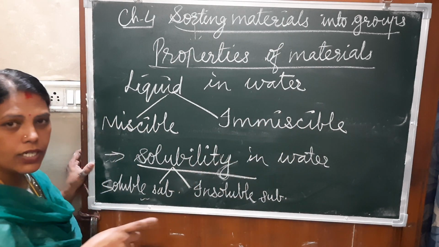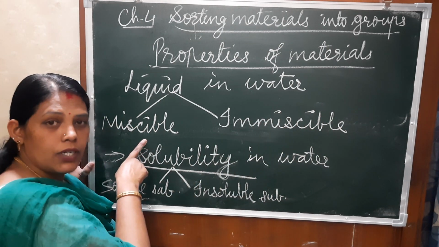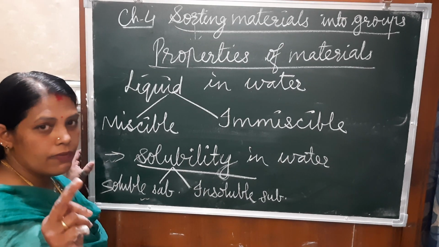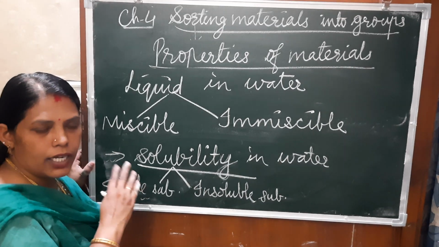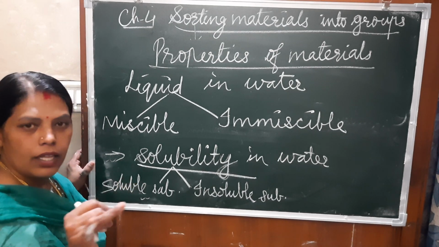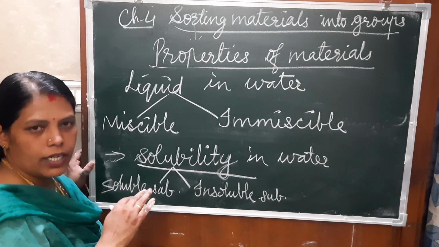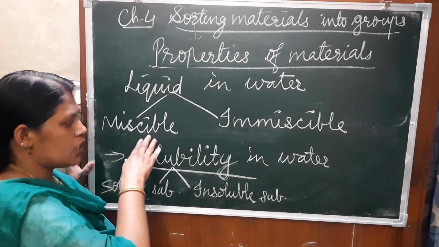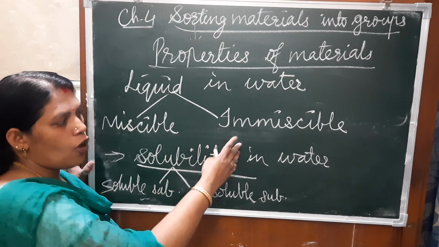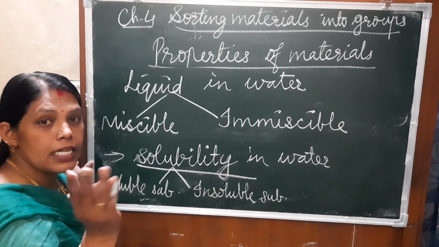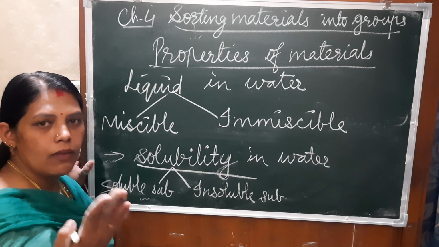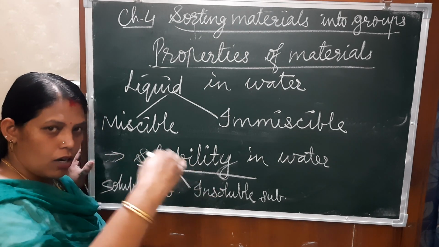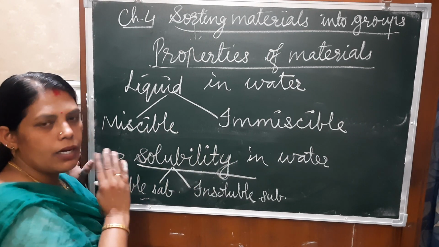Understood? Miscible liquids and immiscible liquids. What are the miscible liquids? Milk is miscible with water, vinegar can also be dissolved in water, and honey can also be dissolved in water. So they are miscible. If we talk about immiscible, the best example is oil. If you take the oil, what happens? The oil will not dissolve in water. It makes a separate layer on the water. So they are immiscible liquids.